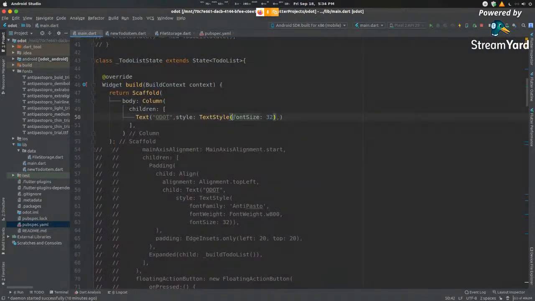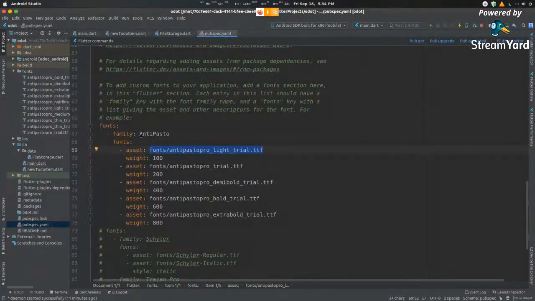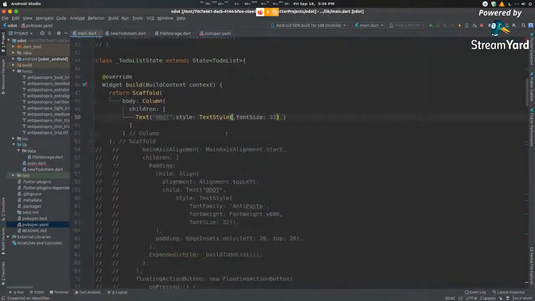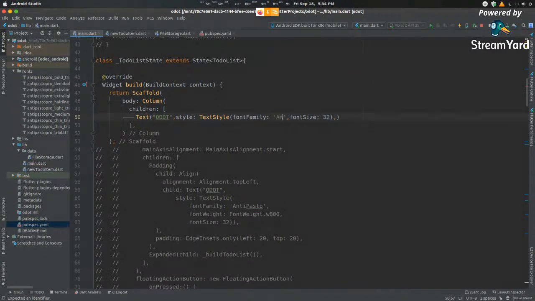Over here, we want to select a font family. A font family defines how the font is inserted across this entire thing. So if I access this font family, I get access to all of these different types of fonts. So let me go here, font family. And then in here, I'm going to define it as anti-pasto.